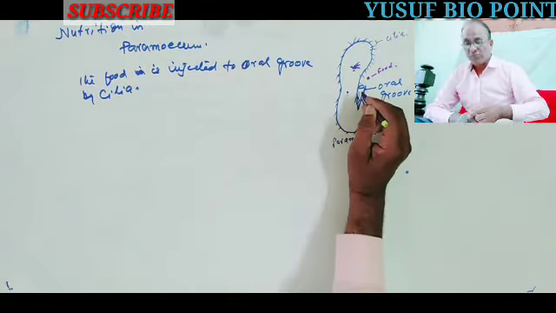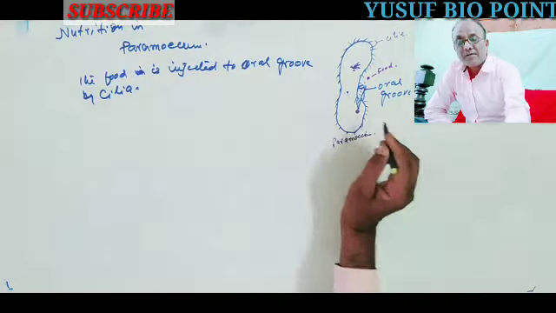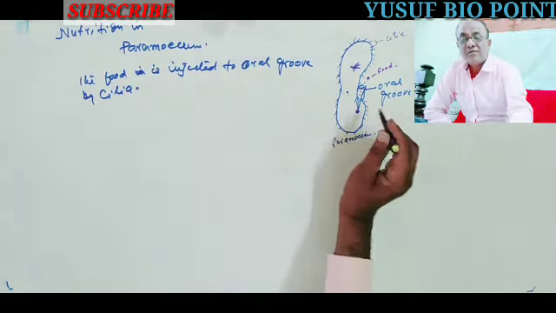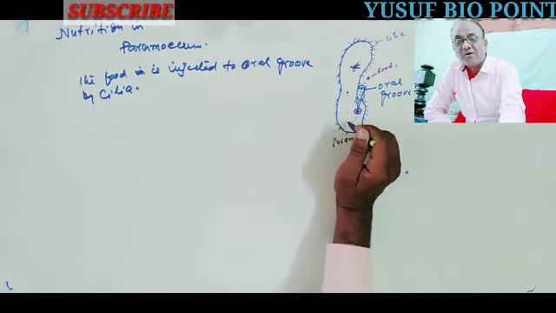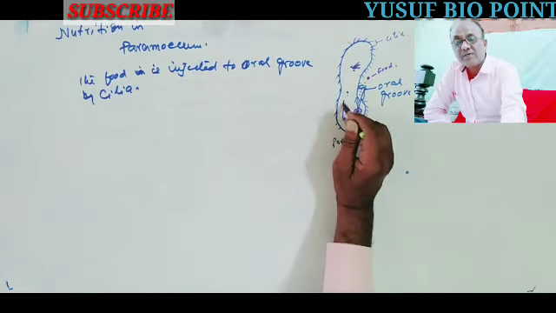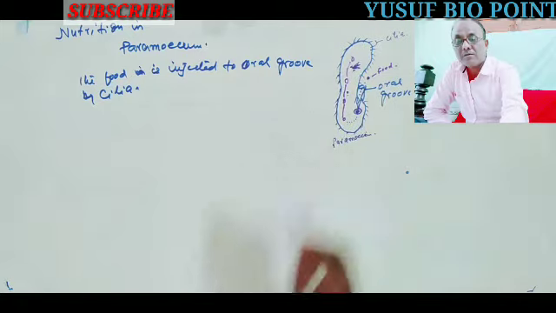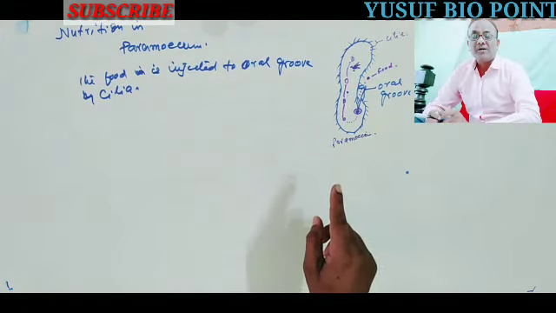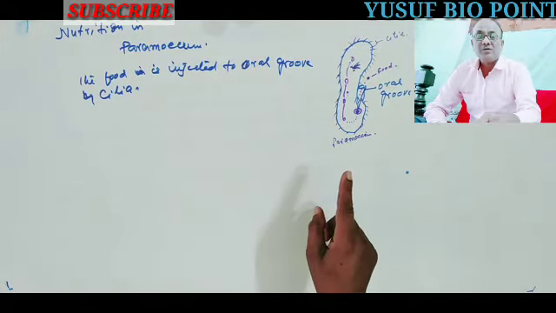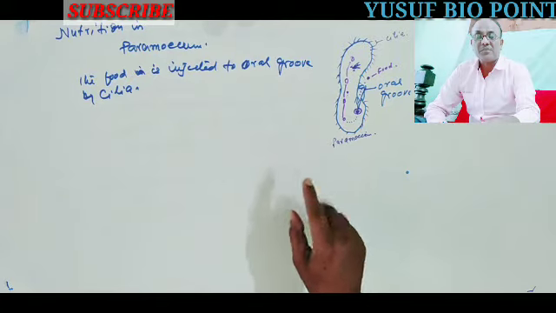Now food particles come here, and are surrounded by food vacuoles. Now it circulates inside the body, and during the circulation, by means of enzymes, digestion takes place.